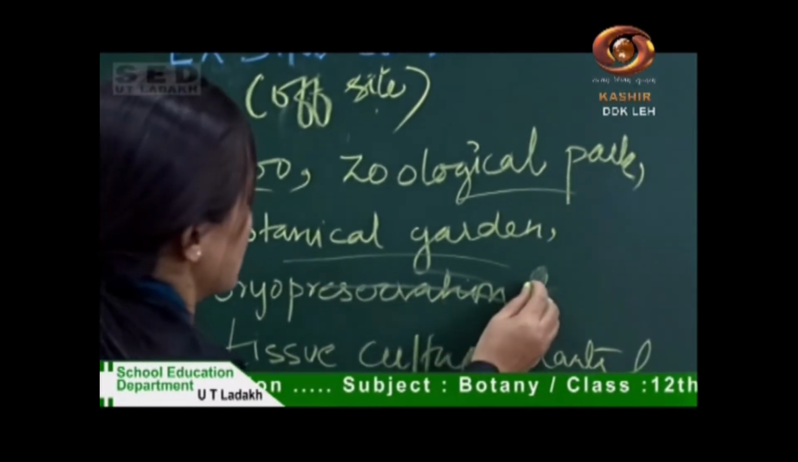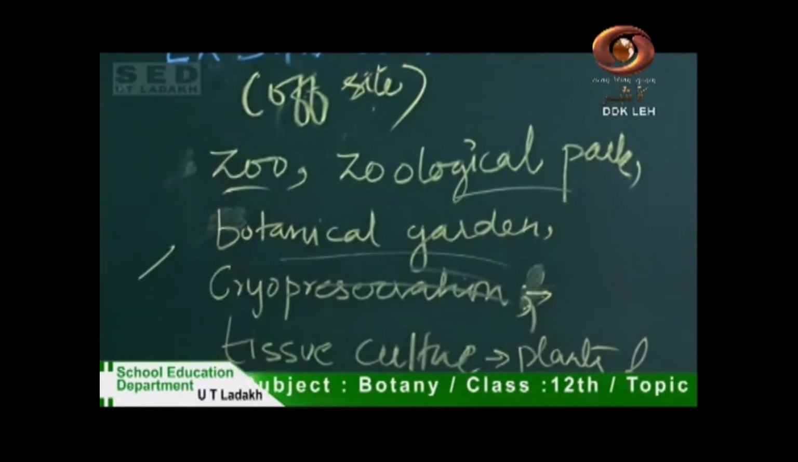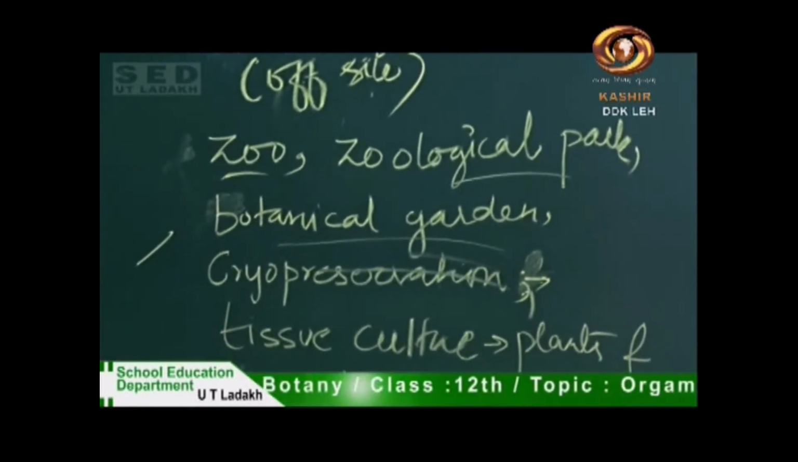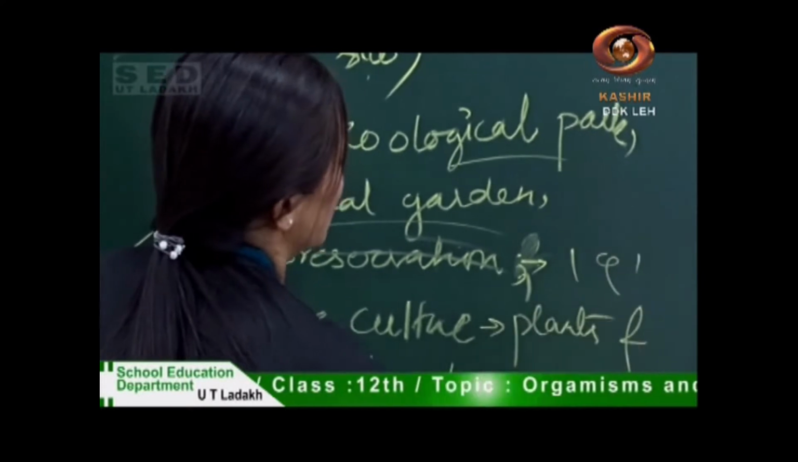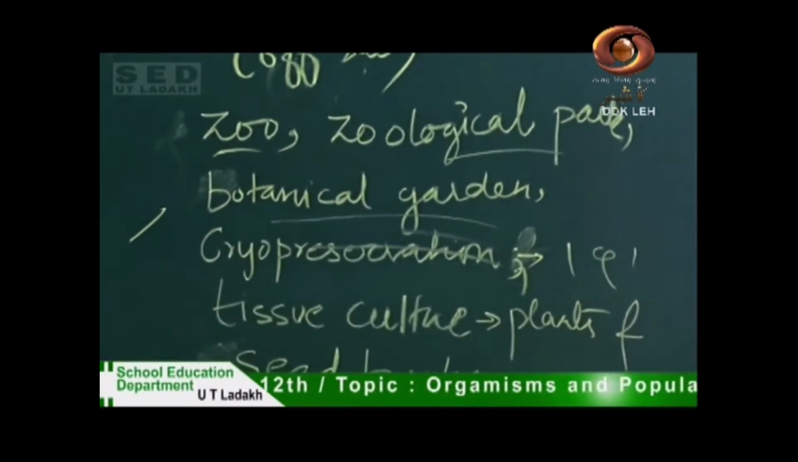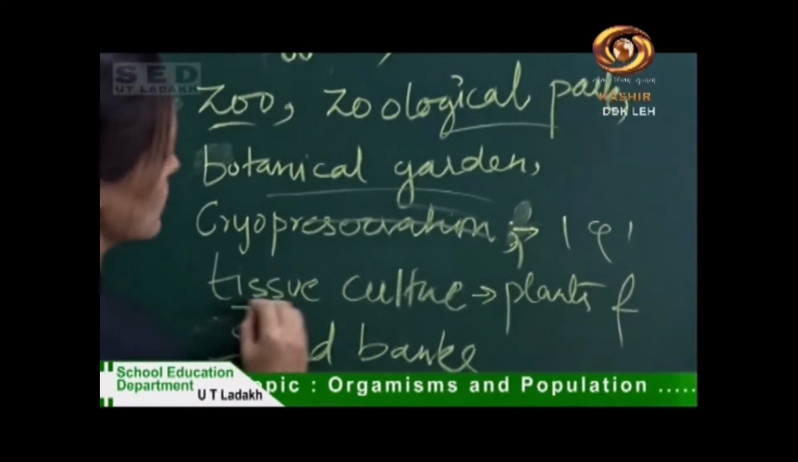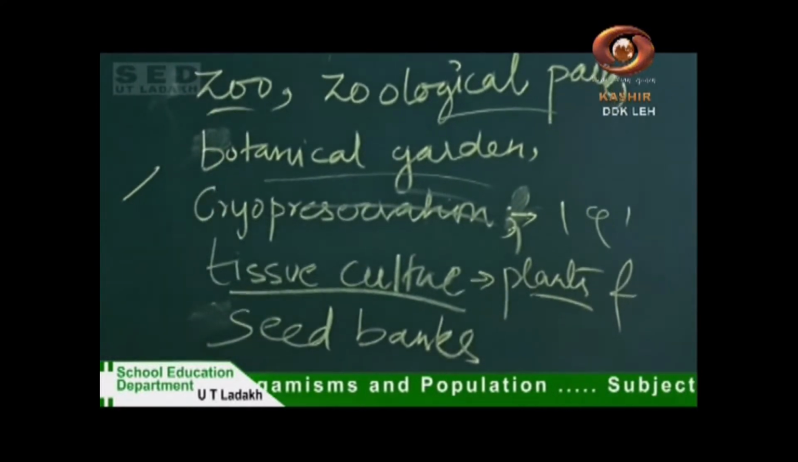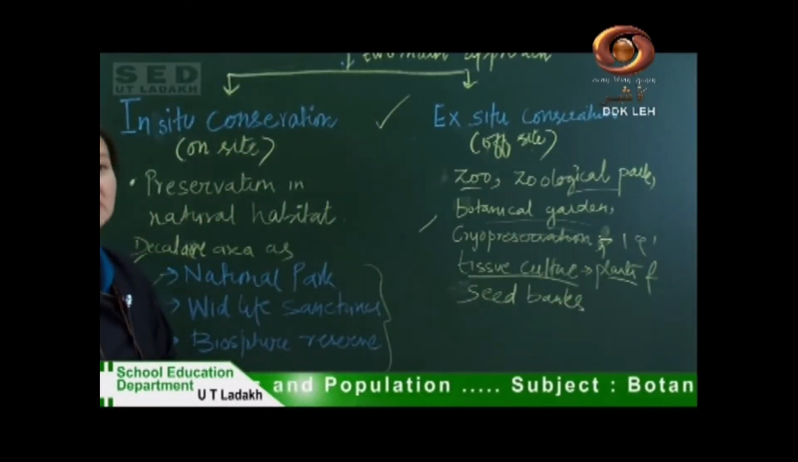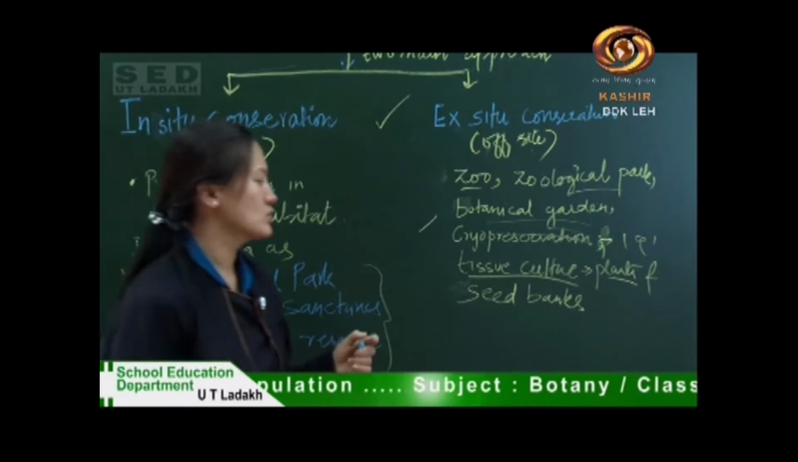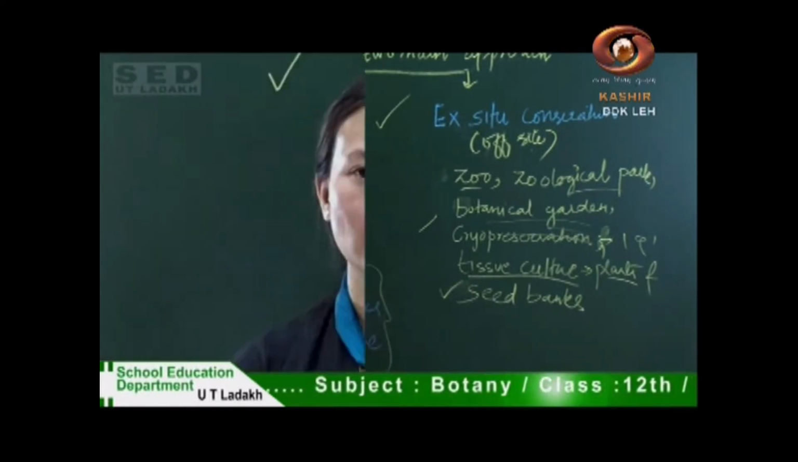In cryopreservation, we store them at very low temperature, below minus 190 degrees Celsius. And also we can do tissue culture for plants, and seeds of commercially important plants can also be stored in a seed bank.